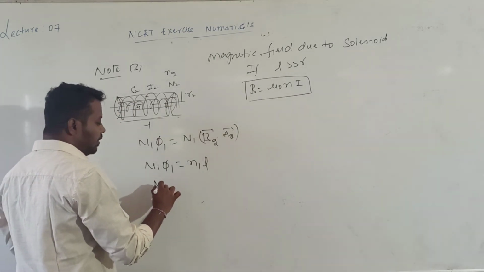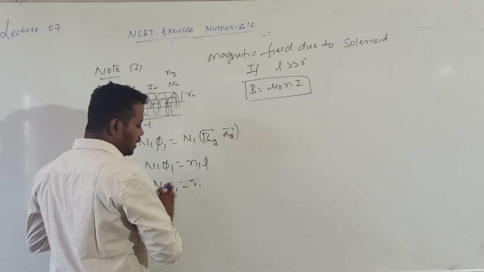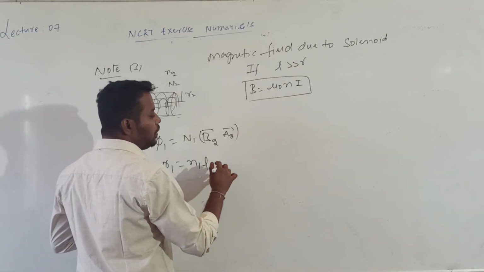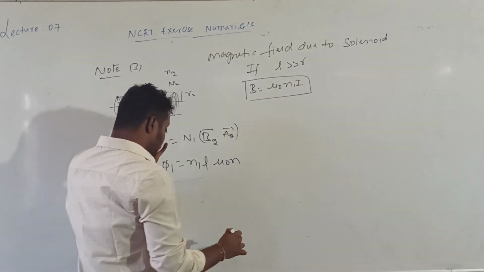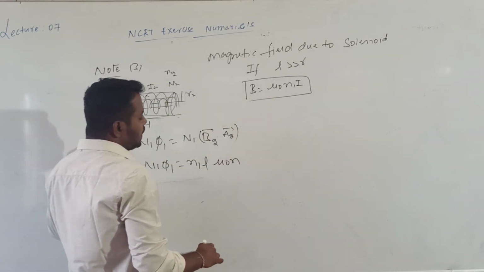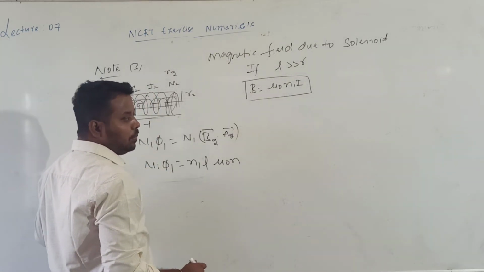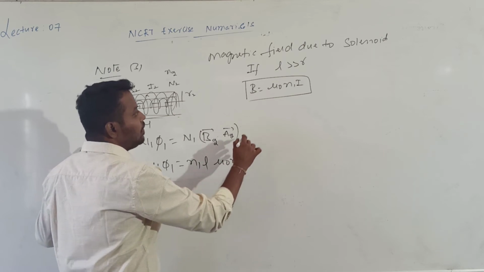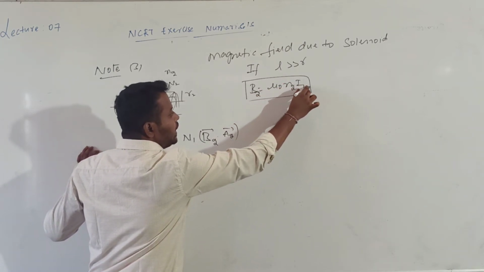Then we substitute the value: N1 into phi1 is equal to N1 into B2, which is mu naught into n2 into I2, into the area A1. Here, which coil is carrying the current? Because of B2, it means mu naught into n2 into I2.